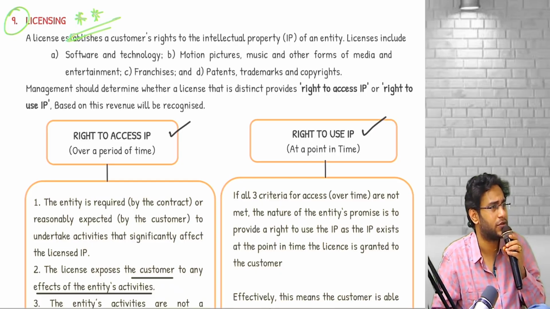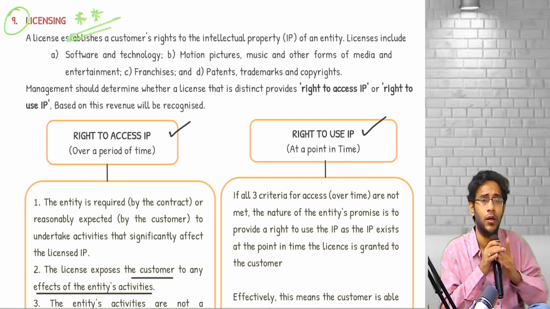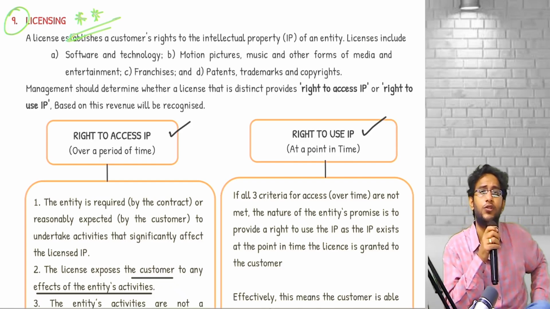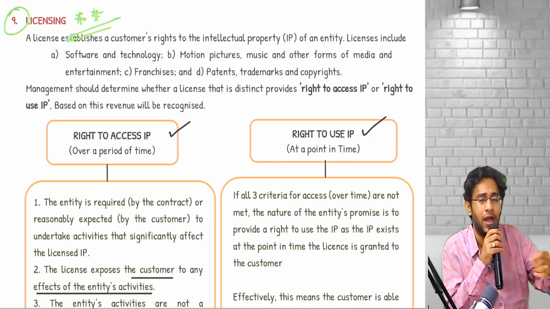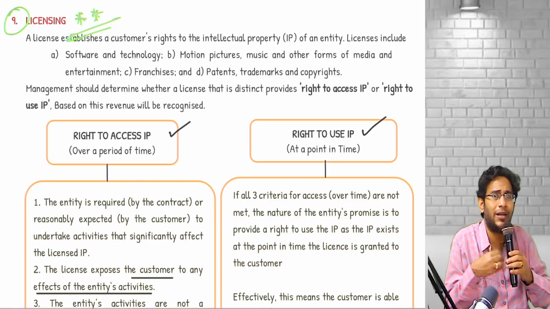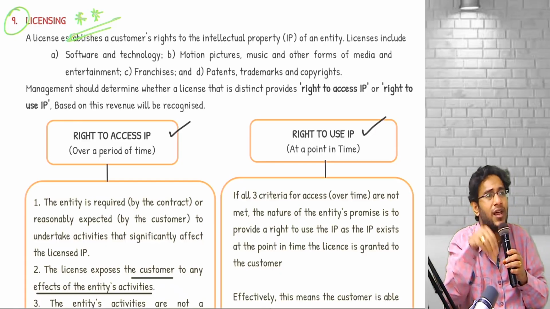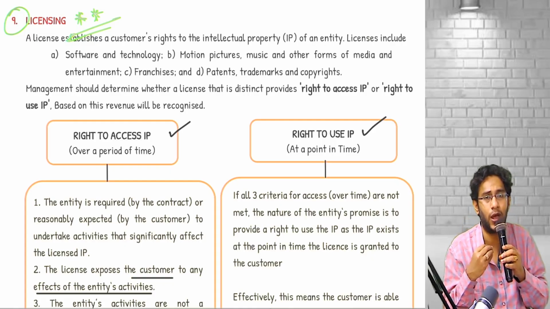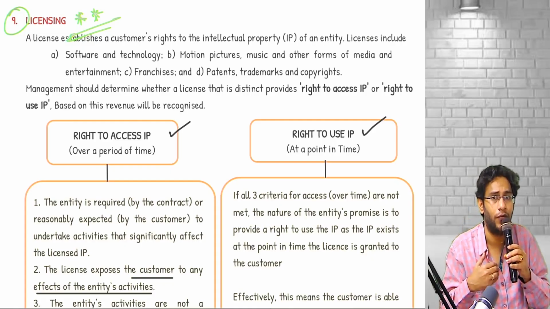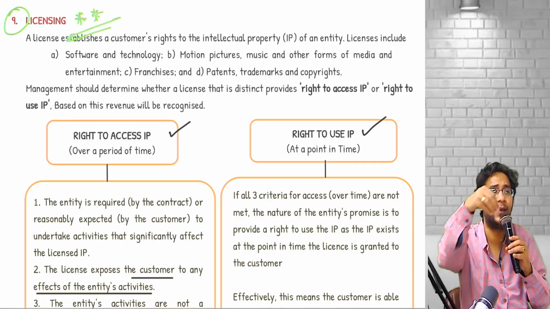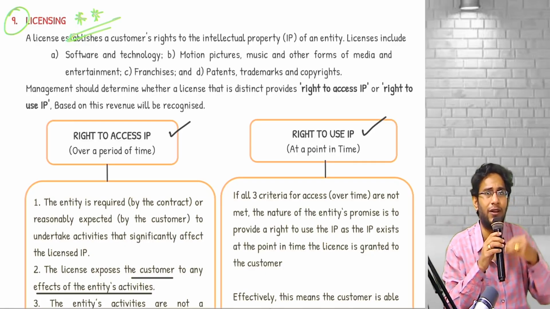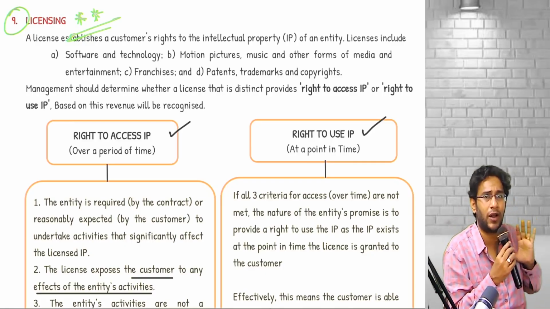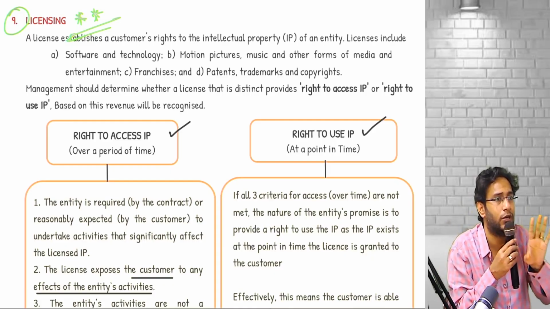Not everybody watches. So, I have sold the intellectual property right to Netflix and I am doing so much activity, but no matter what I do, the functionality of the product is not going to change. This is understood as transfer of goods or service at a point in time, because whatever I sold, I already sold. No matter what I do hereafter, the content is not going to change.